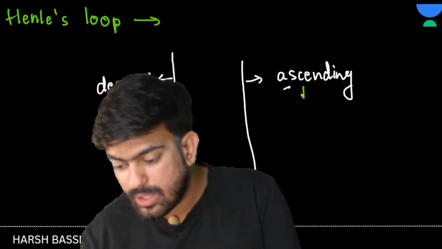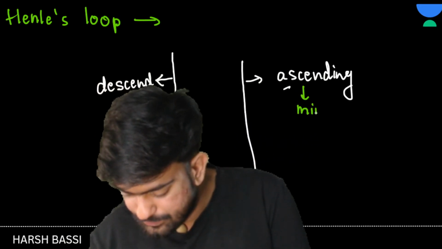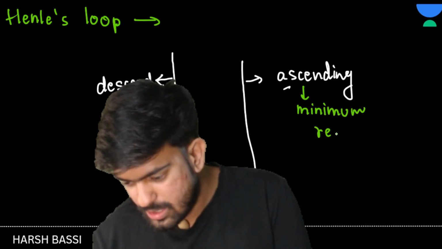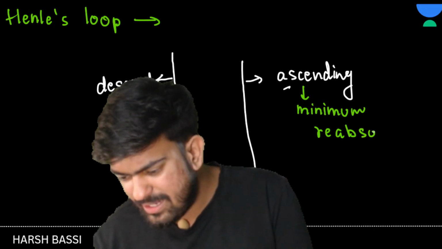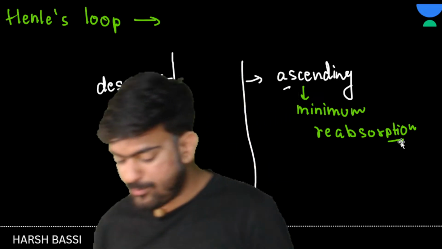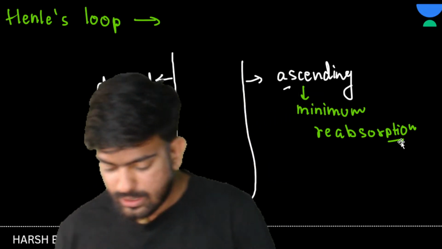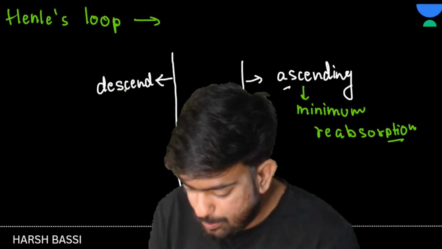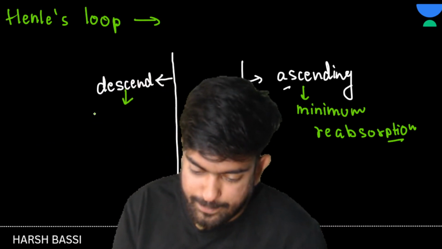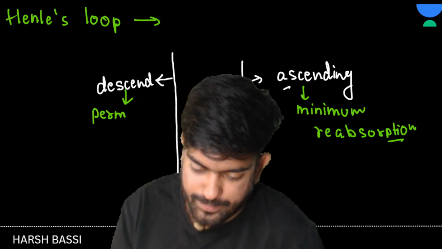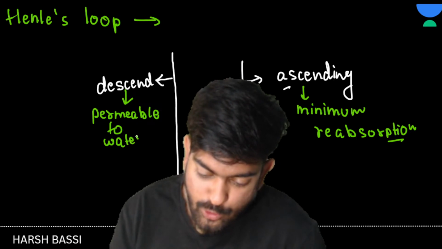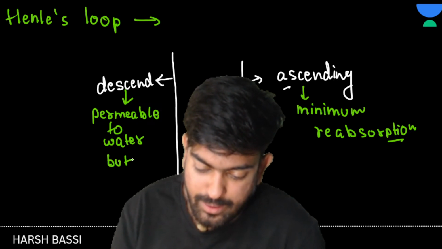Now, reabsorption in the ascending loop is minimum. Minimum reabsorption. बहुत कम. यहाँ पे reabsorption समझो होता ही नहीं है. Clear to everyone? Now, descending loop is permeable to water. Permeable to water but impermeable to salt. Okay.